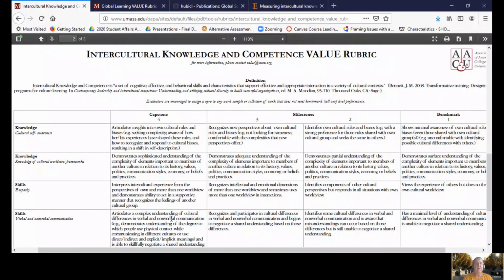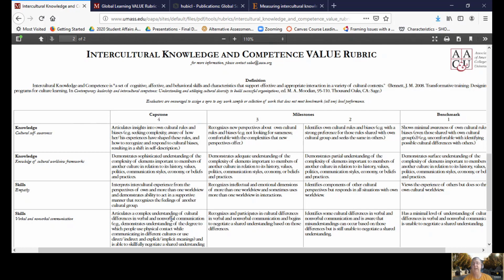So here we go. As you can see, the instrument measures several things. It measures 6 aspects of intercultural competence, and it has a gradation from benchmark up to capstone for each of those elements. An advantage to this instrument is that it helps you make sense of qualitative data in a quantitative